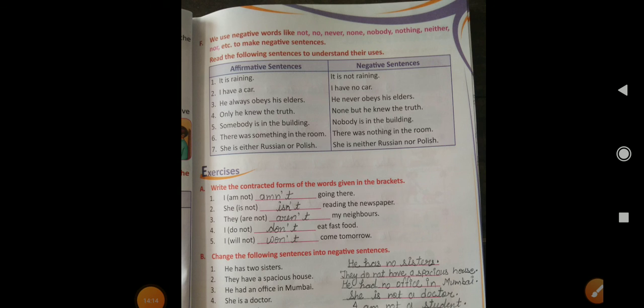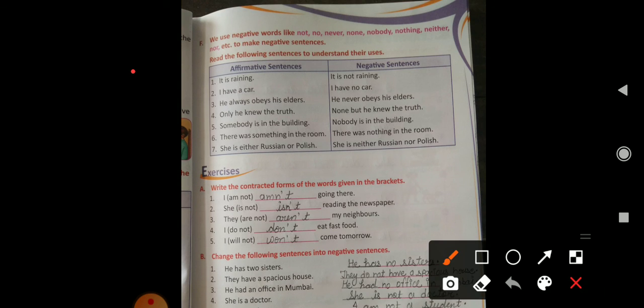And look at this one. We use negative words like not, no, never, none, nobody, nothing, neither, nor, etc. to make negative sentences. And some sentences are given here. Let's read them. Then only it would give a good idea to understand.